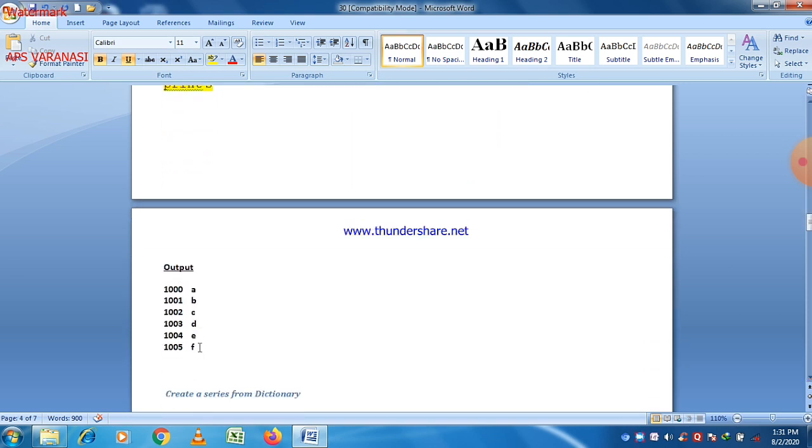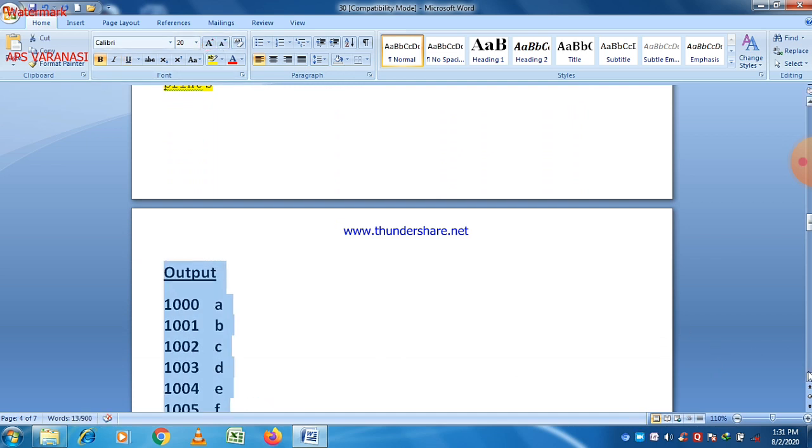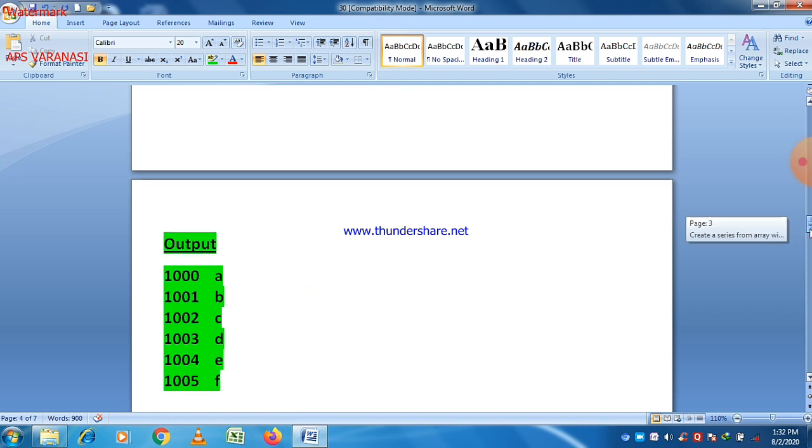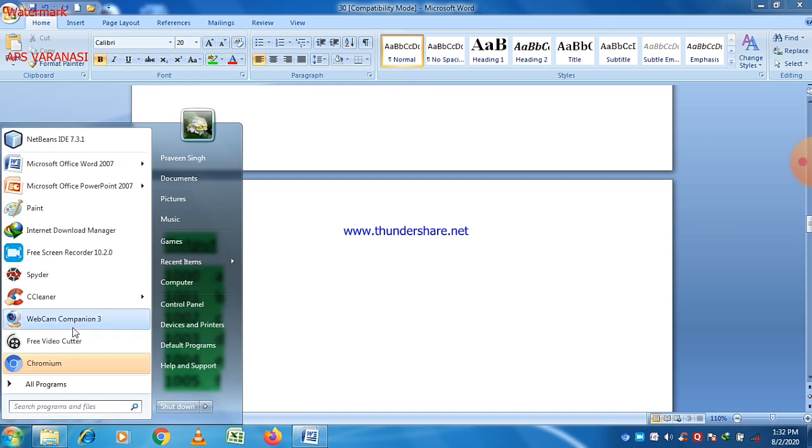You can see now 1000 A, 1001 B, 1002 C, D, E, F. So different index values are given here, and these values are passed with the index parameter. So the output looks like this: 1000, 1001, 1002, 1003, 1004, 1005. These are the different index values given by us. If we give other index values, then those values will be printed.